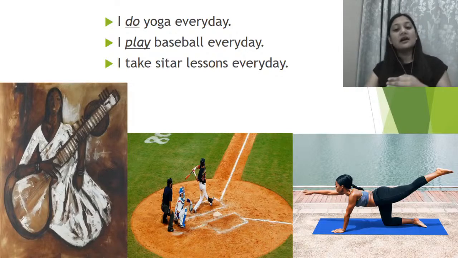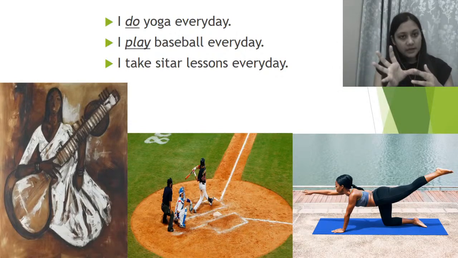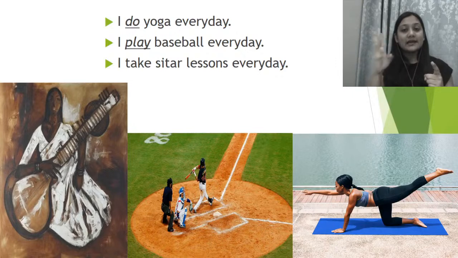I take sitar lessons every day. Again, these all are the activities which are taking place, right? Do, play, take, right? These all are what? The base form of the verb, right?